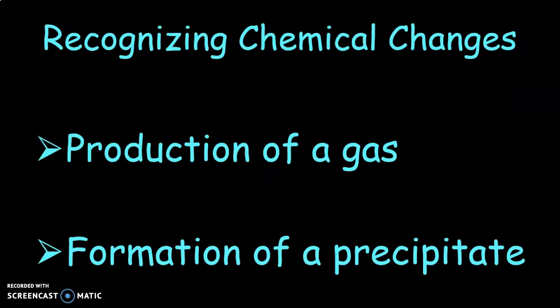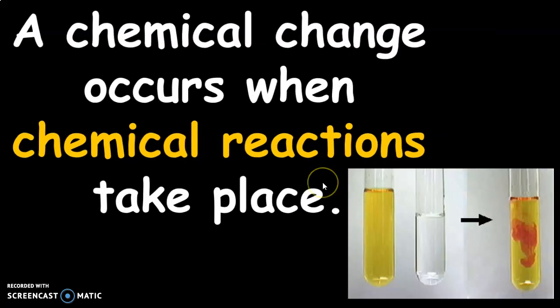Recognizing chemical changes is important. Two types of giveaways that we can use to tell whether a chemical change has occurred are the production of a gas or the formation of a precipitate. And we'll look at some of those examples, right? So a chemical change occurs when chemical reactions take place. So, for example, here I have this yellow liquid. I have this clear liquid, but when I combine them, I get this red liquid. And because I have a color change, that is usually an indicator that a chemical reaction has taken place.